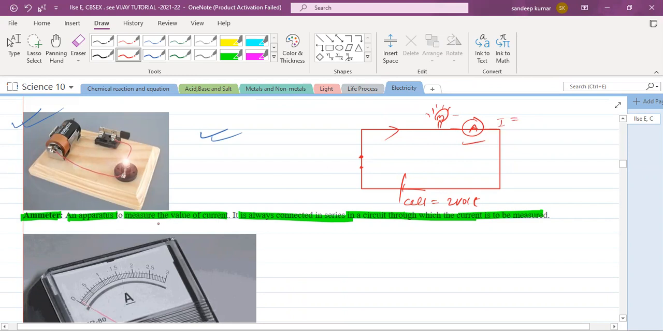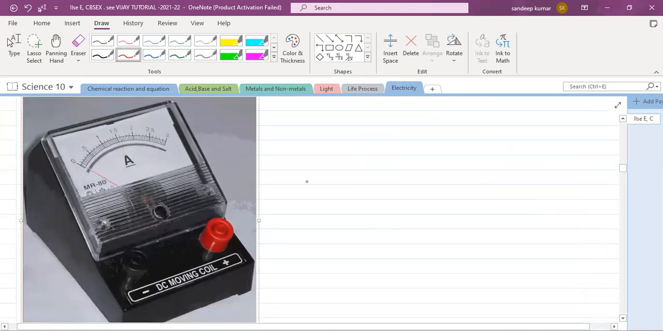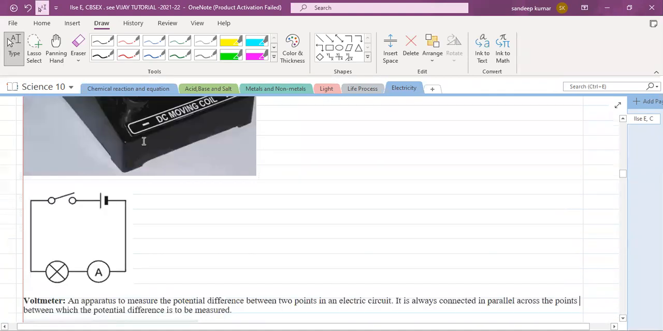So the ammeter is an apparatus or device which is used to measure the value of current. It is always connected in series in a circuit through which the current has to be measured. So this is the ammeter. This also you can see in the science lab. You can see the readings are there: 0, 0.5, 1, 1.5, 2, 2.5, 3. These are the readings mentioned on the ammeter. So the ammeter will give you the current reading in ampere or milliampere. You can see here in this circuit, the ammeter is connected in series only.